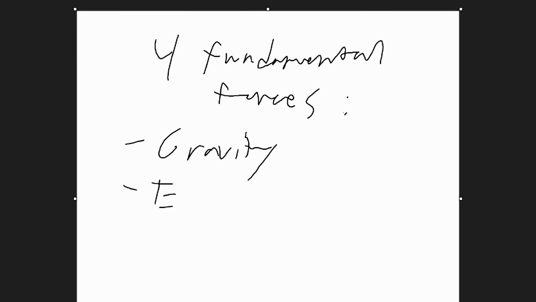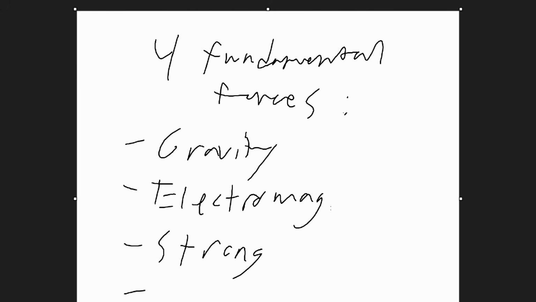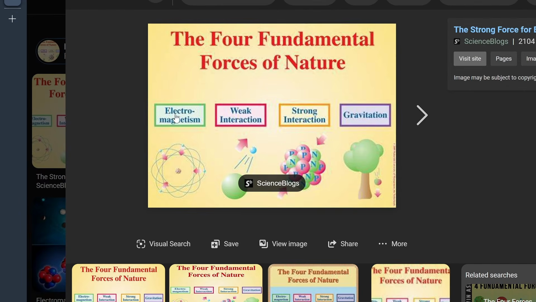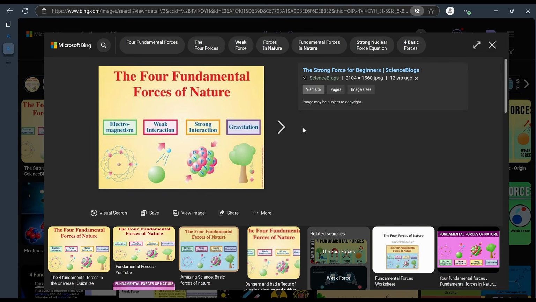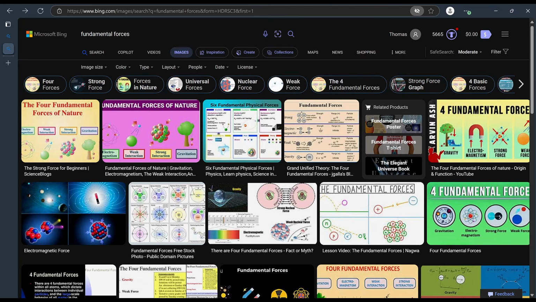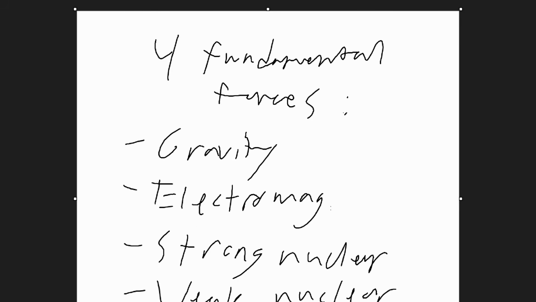Okay, let's talk about some science. As far as I'm aware, there are 4 fundamental forces in the universe. We have gravity, electromagnetic, and the strong and weak nuclear forces. Electromagnetism, weak interaction, strong interaction, gravitation. So what we're gonna do is create a simulation with these fundamental forces and see what happens. We'll start very simple. We'll get more complex.